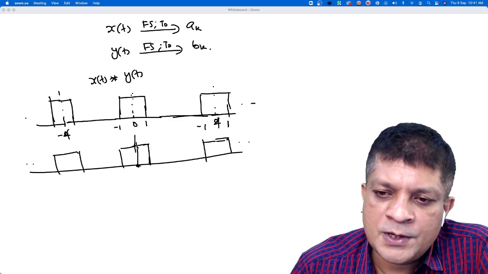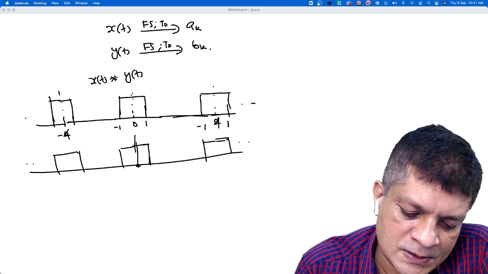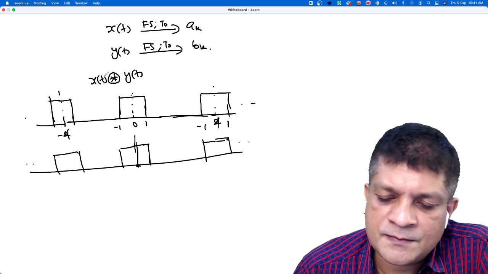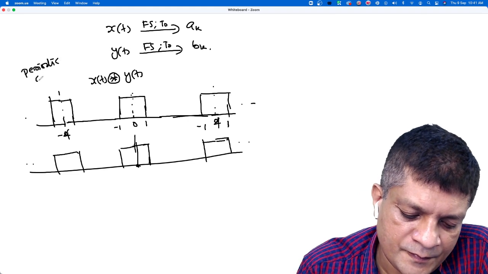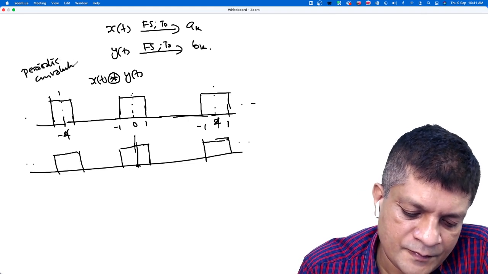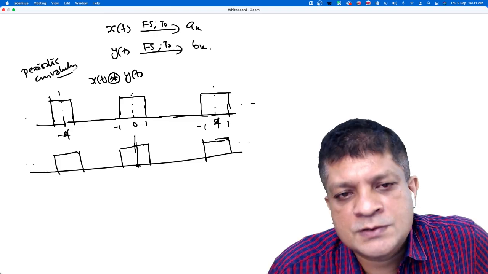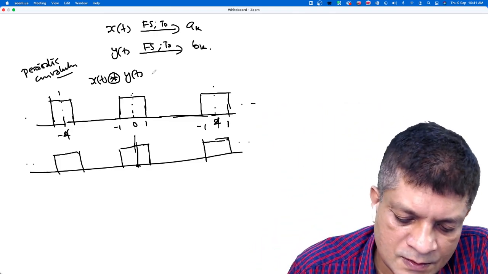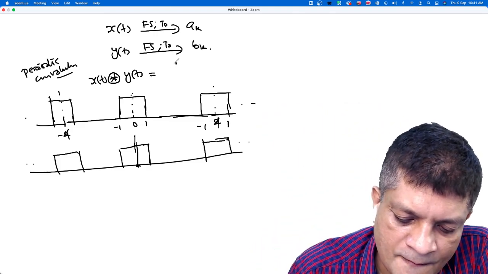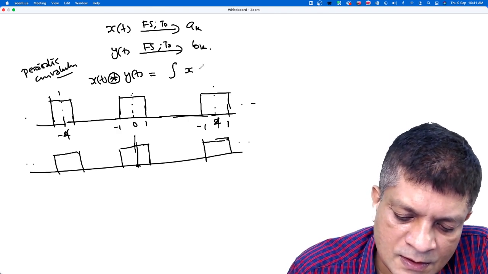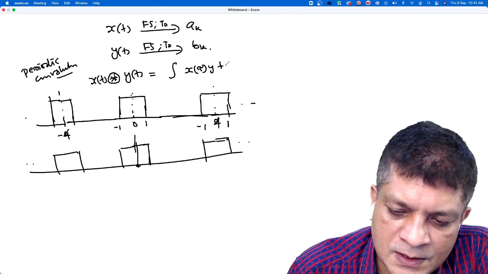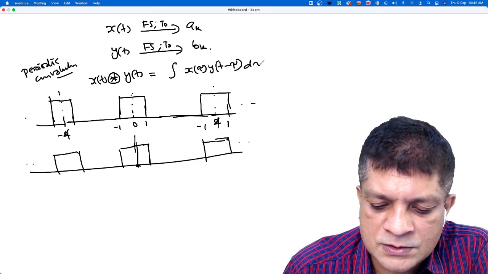So for periodic signals, we define a special convolution. This is called periodic convolution. The normal convolution is the integral of x(tau) y(t minus tau) d tau, isn't it?